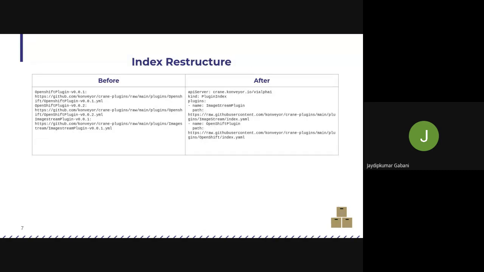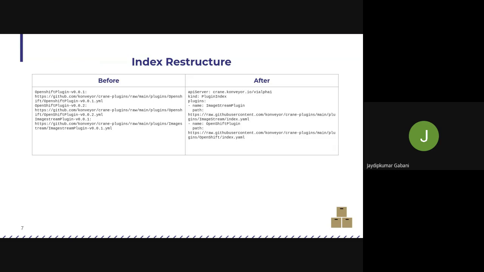Earlier we used to have a map in the index file, which basically had the entries of the respective plugin with versions and the location of the manifest file. So OpenShift plugin version 0.0.1 and the respective URL of that manifest file, 0.0.2 and its respective URL. That would mean that with every new version released, we would be adding a new YAML file and we would be updating the index.